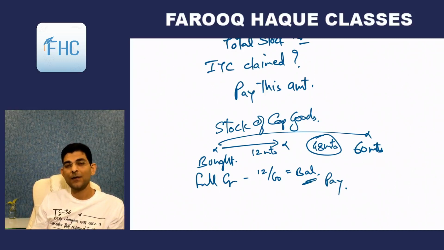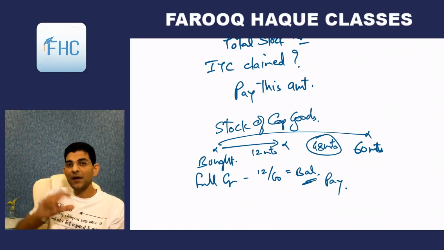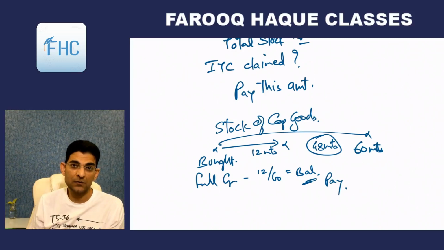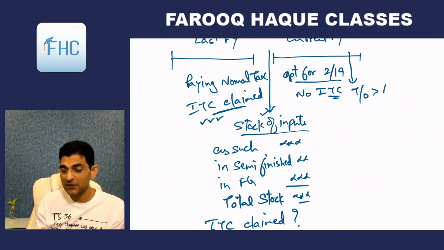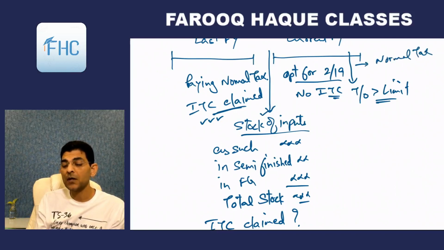Okay, so this we have to do every time we opt for this notification. And earlier we were paying normal tax. And I'll also explain one more thing, that now you opt for this scheme. Now a day will come during this year when your turnover crosses the limit, exceeds the limit, that is in this case 50 lakhs. Okay, so when your turnover exceeds the limits, then you again start paying normal tax till the end of the year. So when you start paying normal rate of tax, you will also be entitled to take ITC.